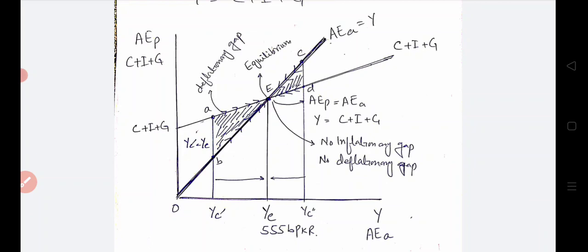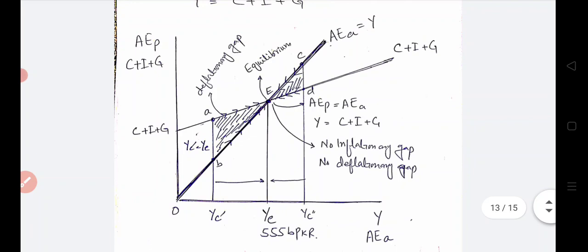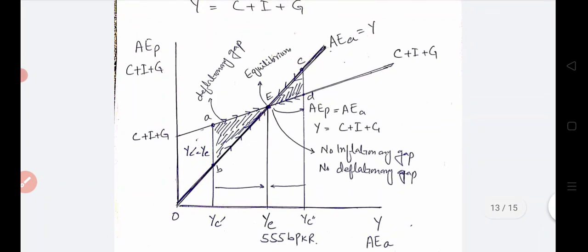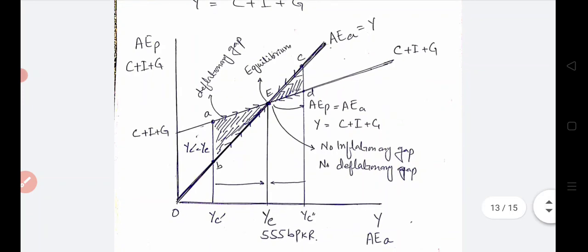Whenever the demand is less than supply, what will happen? The prices will fall, the profit of the producer will fall, and the producer will reduce the output level, which will reduce the employment level, and the national income and employment will shrink. And it will shrink until it reaches point E, where again the planned expenditure is equal to actual expenditure and national income will be in equilibrium. The area of EDC, the shaded area, is termed as deflationary gap.